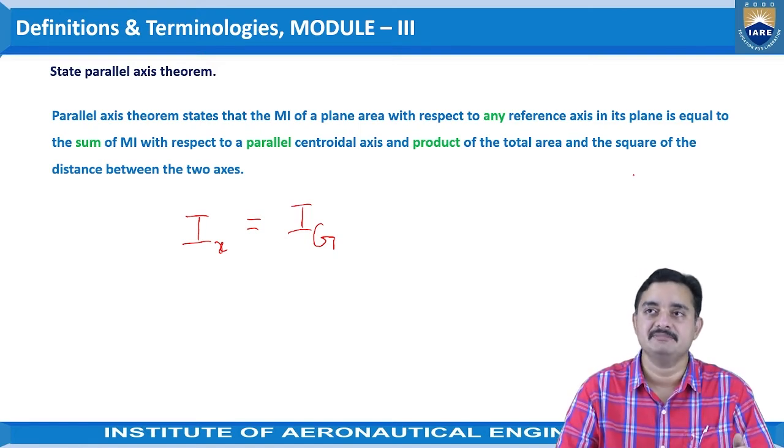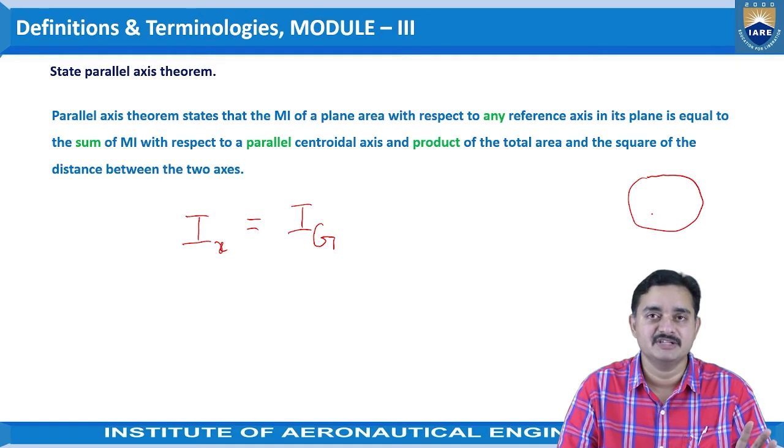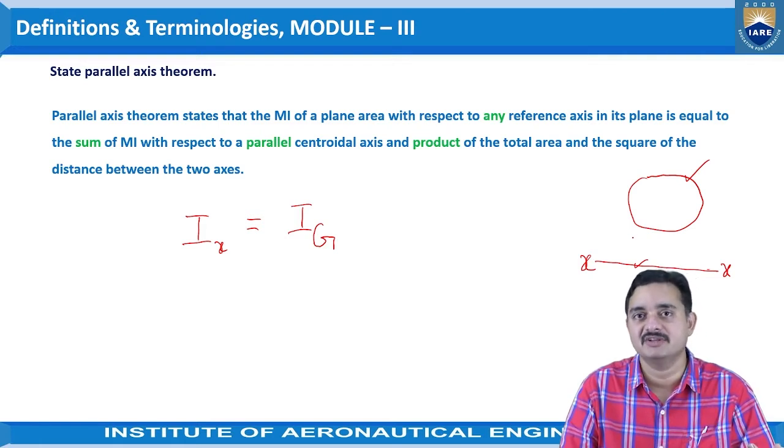So we need, for example, there is an object and we need to find the moment of inertia of this object with respect to some axis which is lying away. Let us say this is the x-x axis, and we need to identify the moment of inertia of this object with respect to this x-x axis. Then we will be using this parallel axis theorem for identification of that moment of inertia.